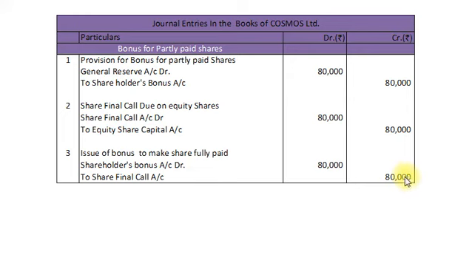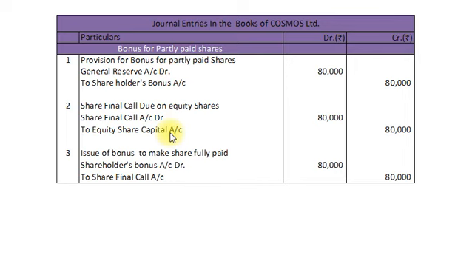Dear students, here you can simply check shareholders bonus account was credited in first entry and the same account is debited in third entry, so account gets closed. Same way, share final call account is debited in second entry and the same account is credited in third entry, so that account is also closed. And finally, the remaining account is general reserve account debit, that is utilized, and equity share capital account is credited.